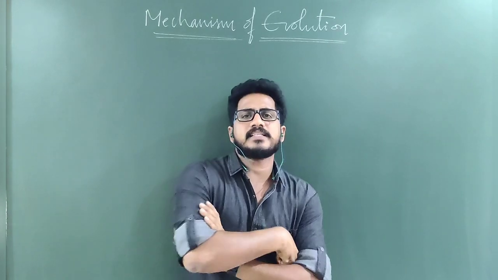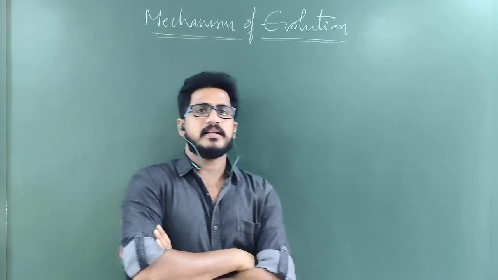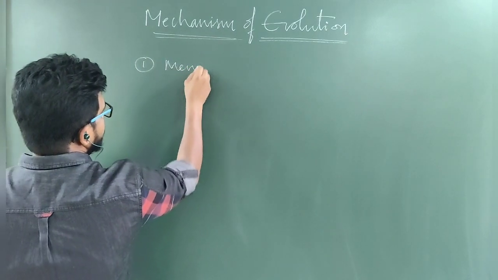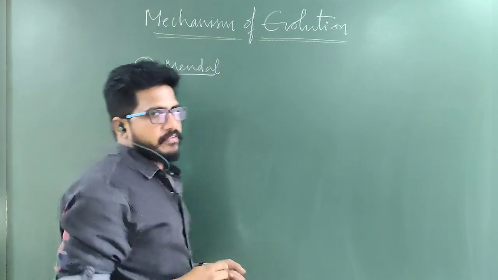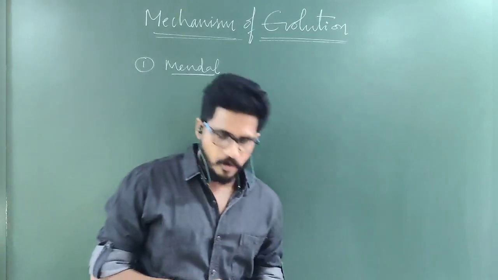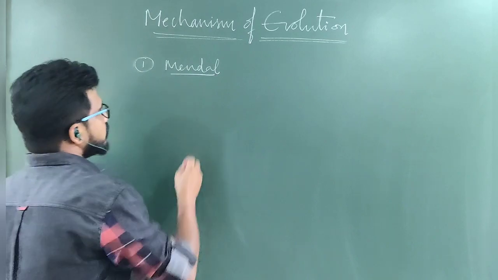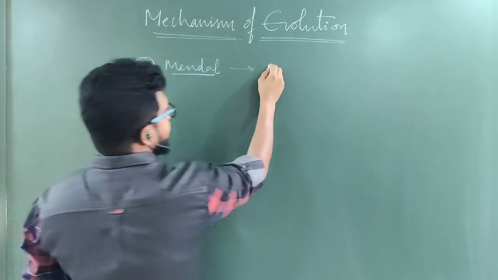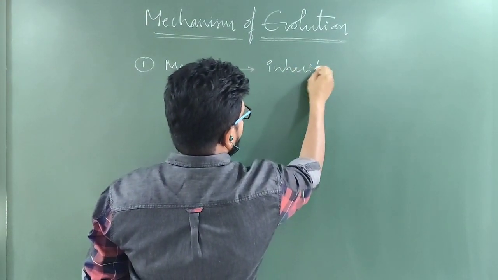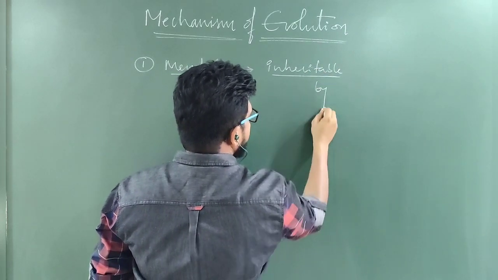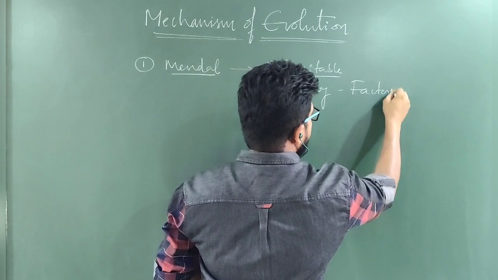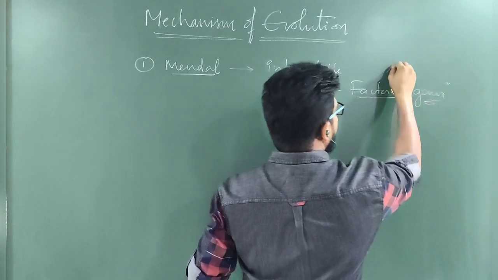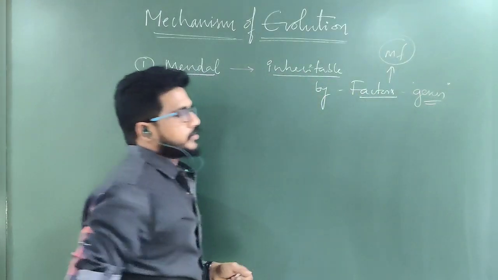About this, so many scientists have shared their opinions. Mainly, if we talk about the first scientist, Gregor Mendel, he is the father of genetics. In the principles of inheritance lesson we will recall all his principles. Now Mendel said that the mechanism of evolution, nothing but speciation, is inheritable by some factors. Today such factors are called genes. So they are called Mendelian factors.